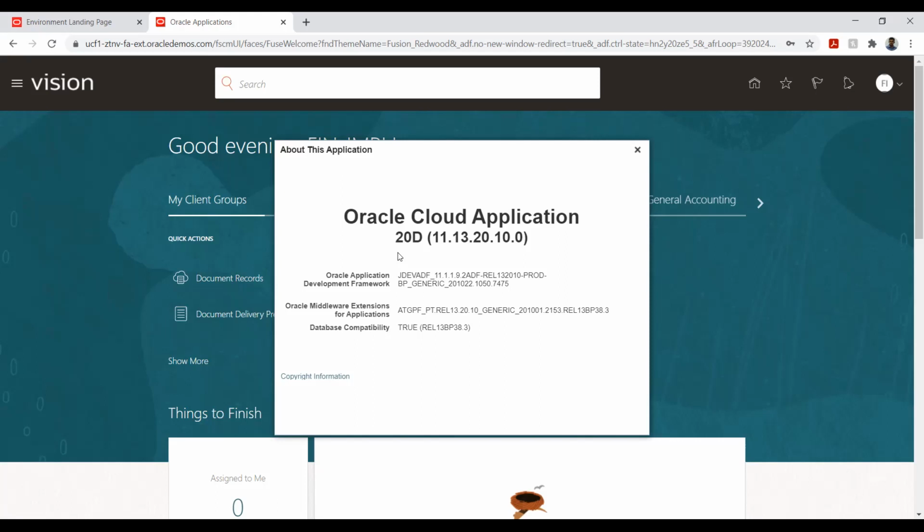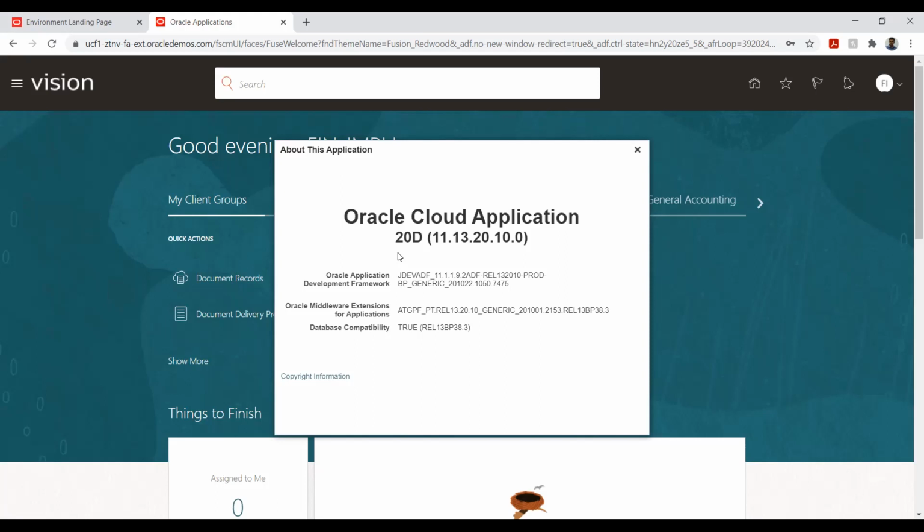The reason is that Oracle will be updating their application now and then. This 20D was there 6 months ago, but now 20D is out of date, so we have 21B. Similarly, Oracle will come with new updates. For example, I may have a requirement to use this account segment based on another segment.